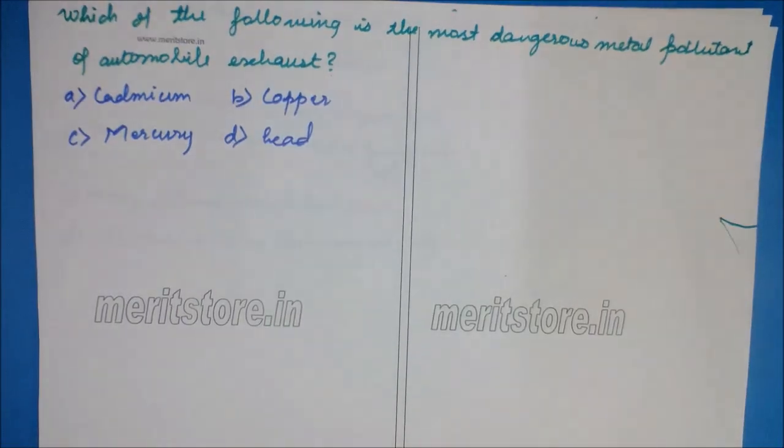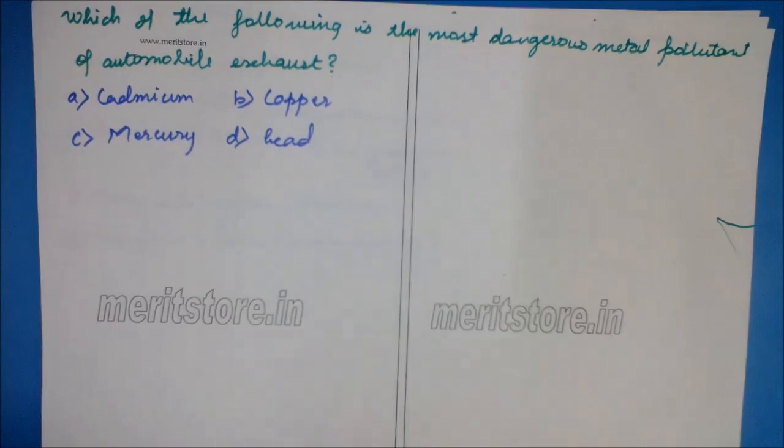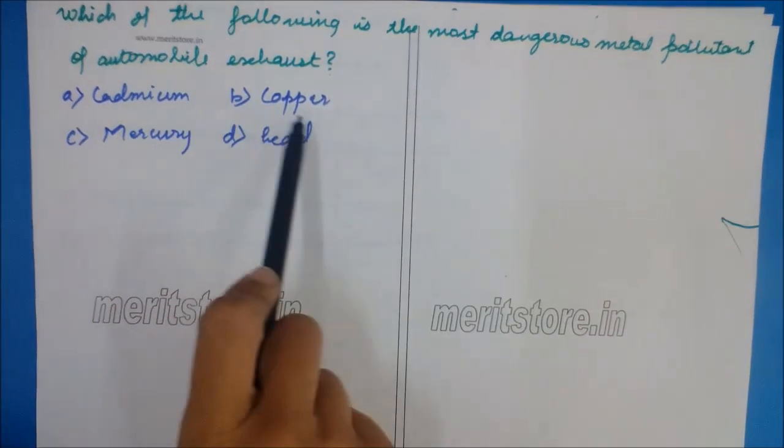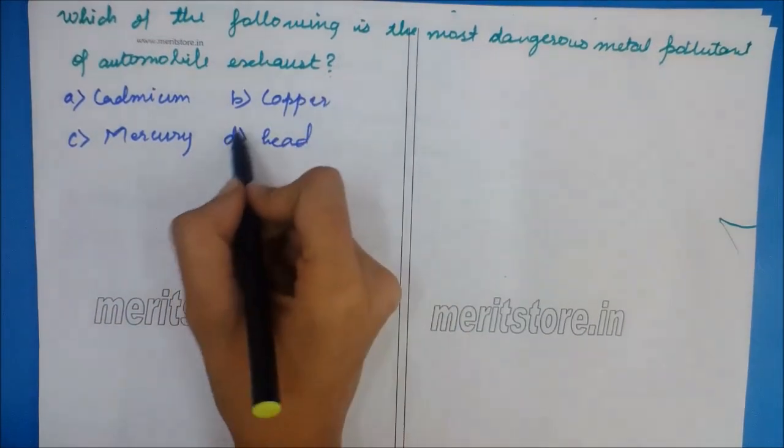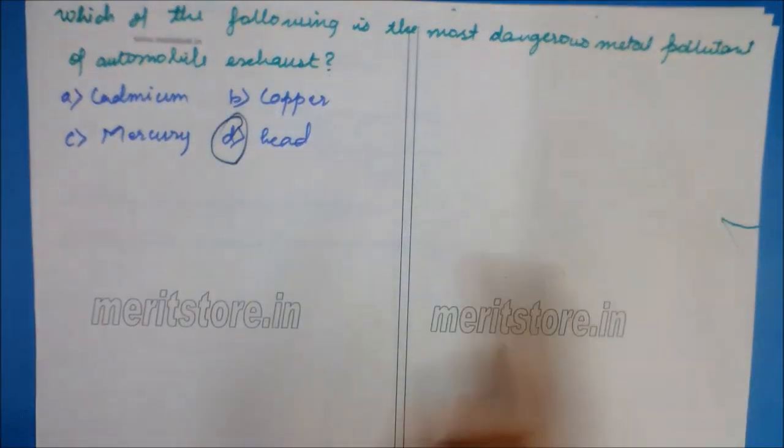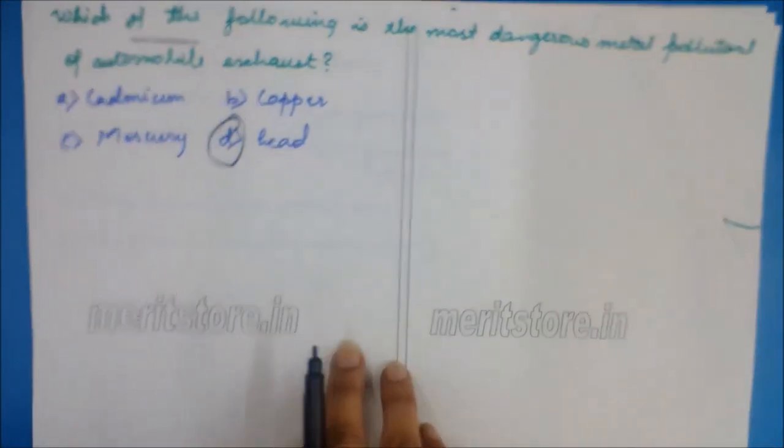Which of the following is the most dangerous metal pollutant of automobile exhaust? Options: cadmium, copper, mercury, lead. Correct option is D, lead. We have learned the same thing in the last question.